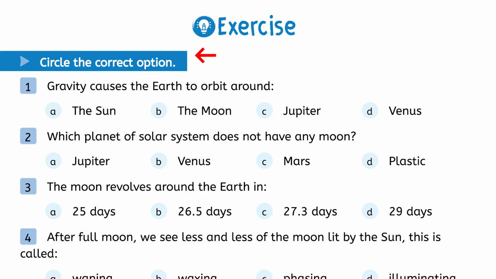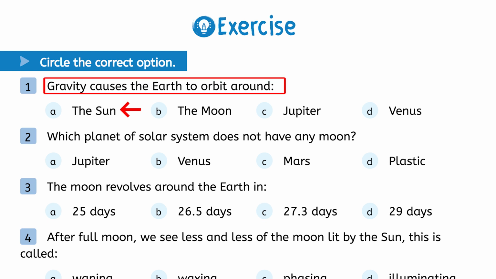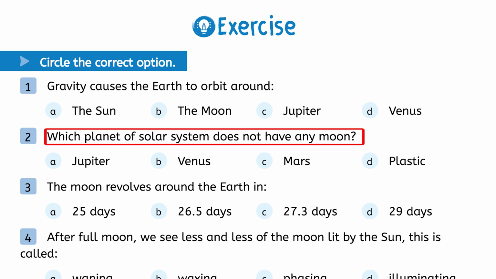Exercise: Circle the correct option. First, gravity causes the earth to orbit around: option A the sun, option B the moon, option C Jupiter, option D Venus. And the right option is A, the sun. Second, which planet of the solar system does not have any moon? Option A Jupiter, option B Venus, option C Mars, option D Pluto. And the right option is B, Venus.